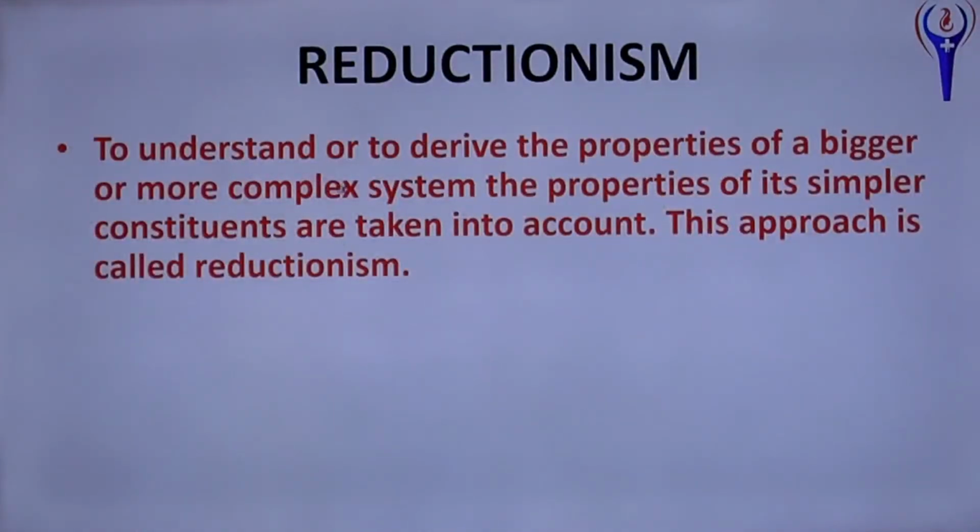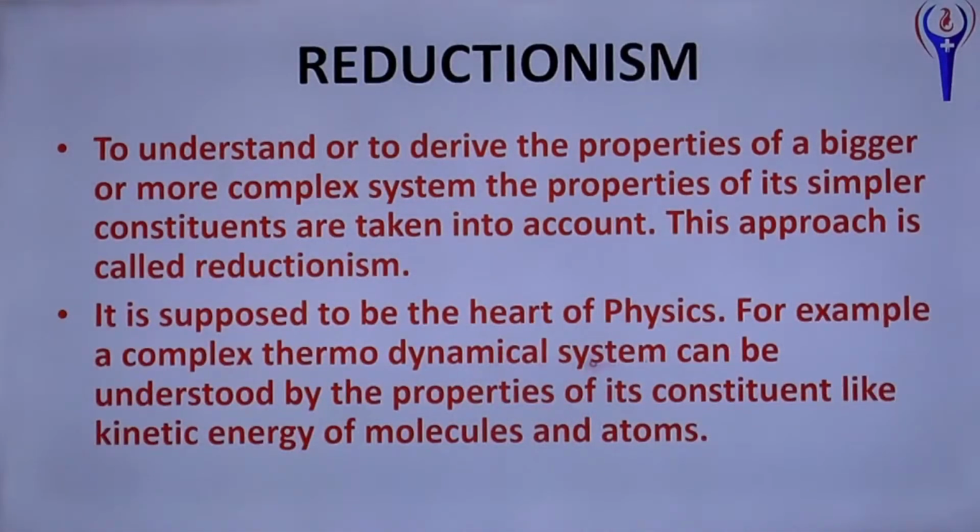Reductionism. So far it was unification, now reductionism. To understand or derive the properties of a bigger or more complex system, the properties of its simpler constituents are taken into account. This approach is called reductionism. For example, a complex thermodynamical system can be understood by the properties of its constituents like the kinetic energy of molecules and atoms. That is, kinetic theory of gases can be extended to thermodynamics.